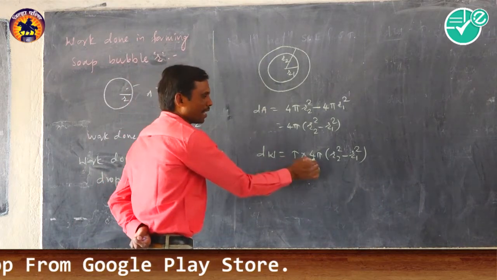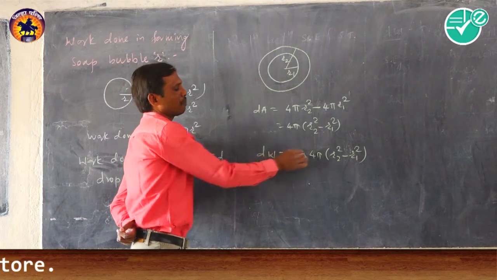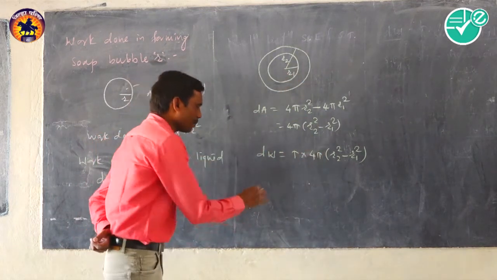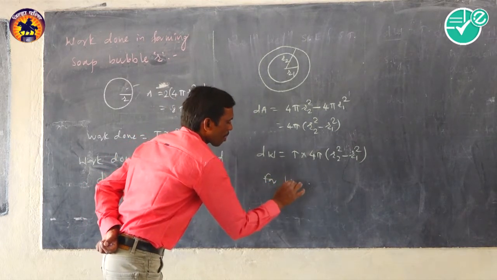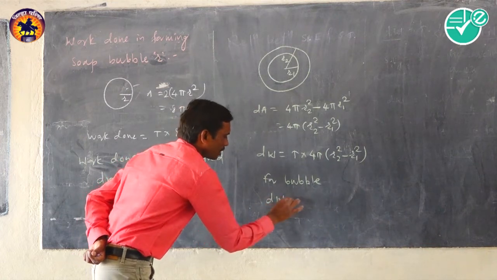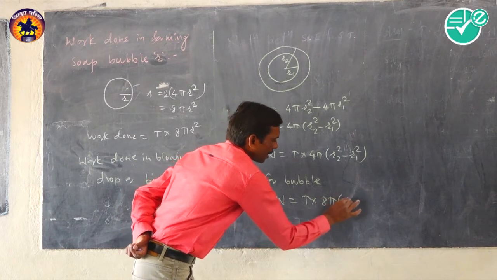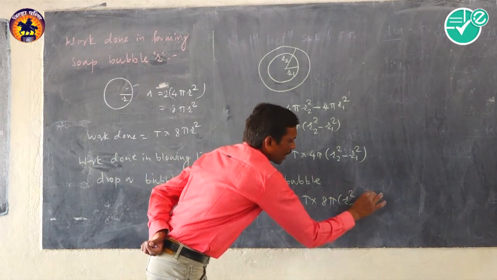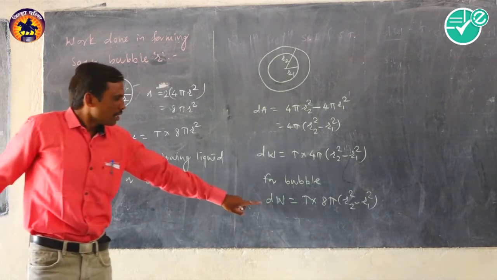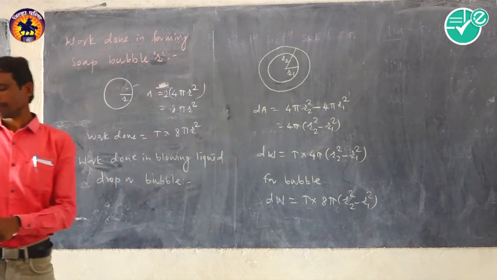So in that derivation simply the factor 2 arises. It means for a bubble this expression becomes dW equal to T into 8 pi into r2 square minus r1 square, and this is the work done in blowing the soap bubble from radius r1 to r2.